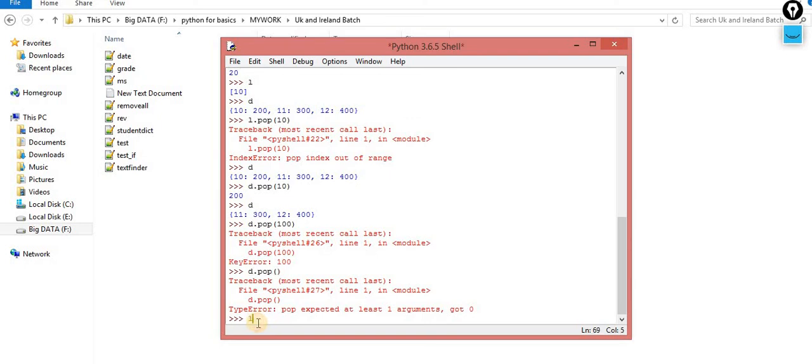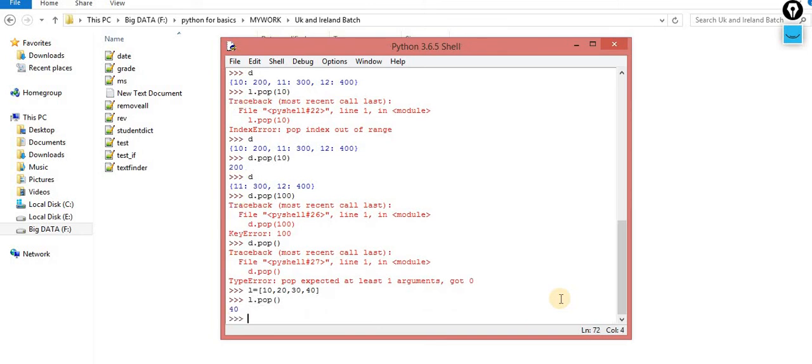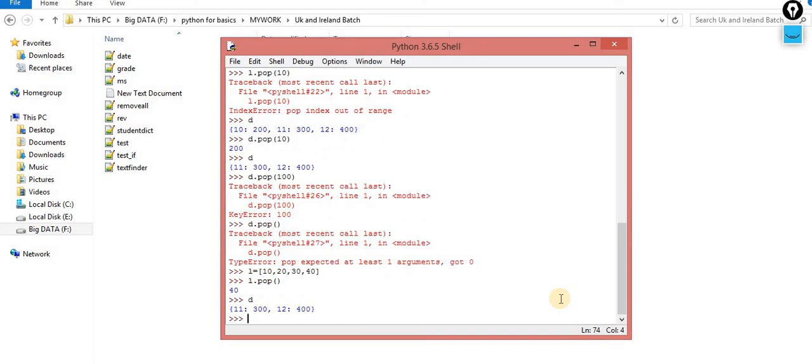Now what is the role of pop inside this list? It will remove the arbitrary element. That means it will remove the last element, that is the 40. But the same thing I want to perform inside the dictionary.